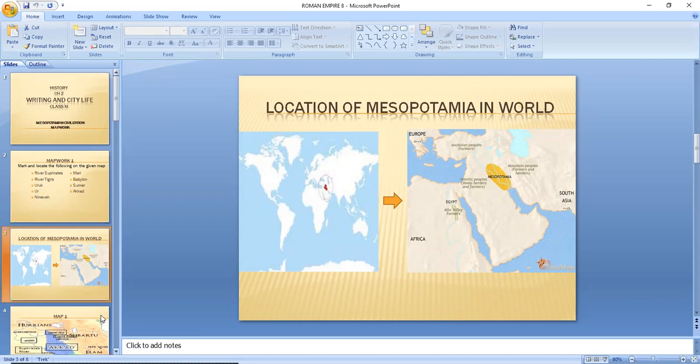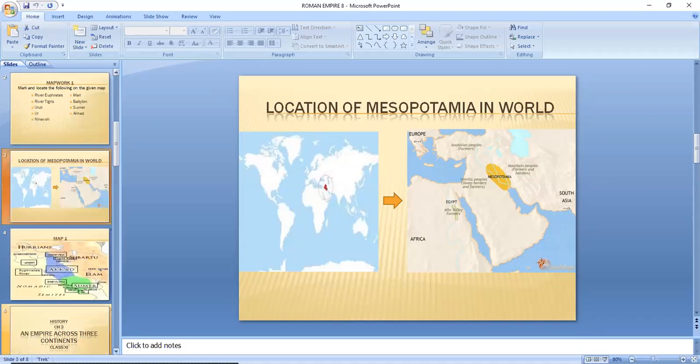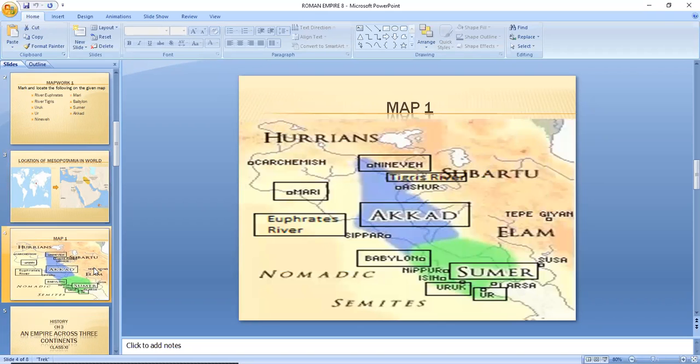Now moving on to more detail, because it is actually very difficult and it will not be clear if we locate all the things on these maps. So we will mark them on a broader map, and because you will be provided the map in your exam, if you know these locations, you will be able to mark them. Okay. Also keep your books in front of you so that you can easily mark these places in your book as well, if you later want to have a look at them again.